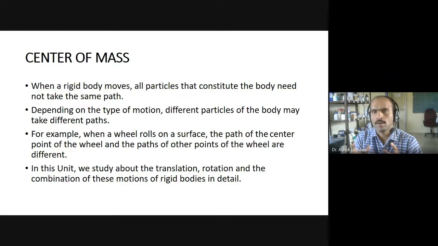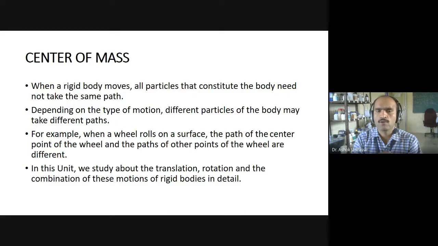If you consider a ball, then each point of the ball can move along some different path, and depending upon the type of motion, different particles of the body may take a different path. If this ball is thrown, each point is moving, and it can also move in the forward direction. So rotational as well as translational motion is observed in other examples. But the center of mass only follows translational motion.